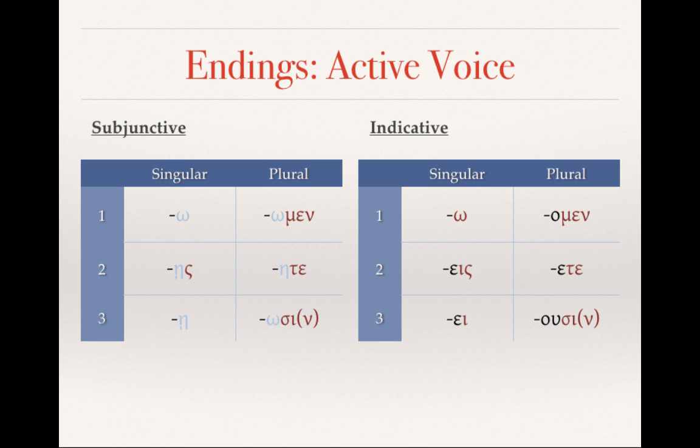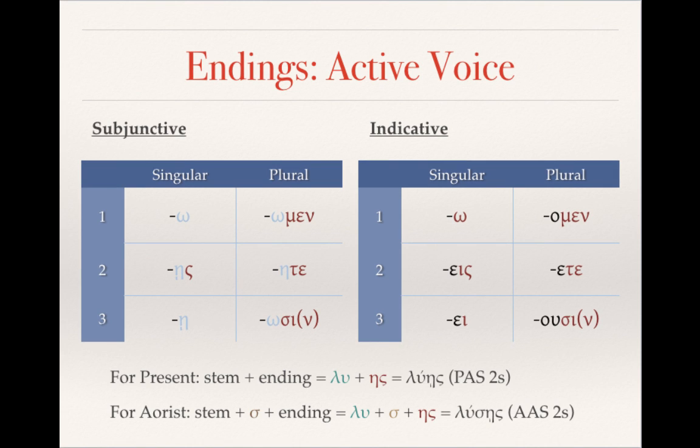And so I just point out that with the second singular, the original εις has become ῃς, and you can see that the iota has sort of snuck under the lengthened eta. And the same thing happens with the third singular. ει becomes ῃ with the iota subscript again. And so in all of these cases, as long as you're keeping in mind the rule of lengthening, it should be fairly easy for you to identify both the subjunctive mood and the person and number.